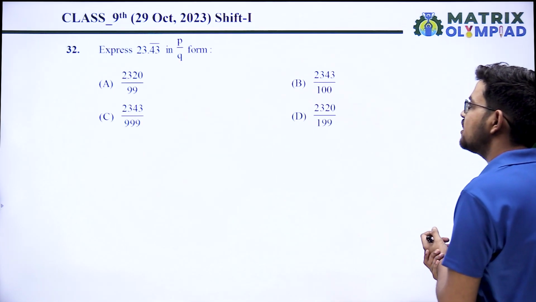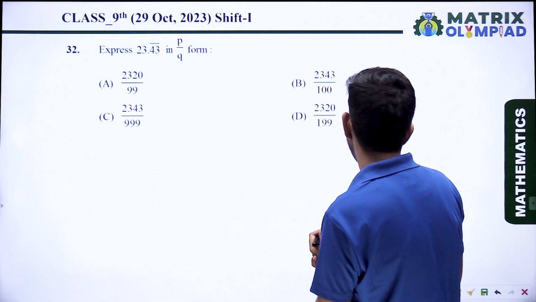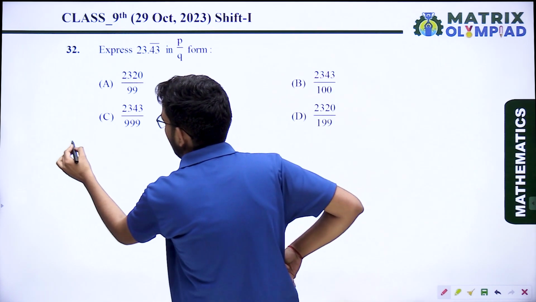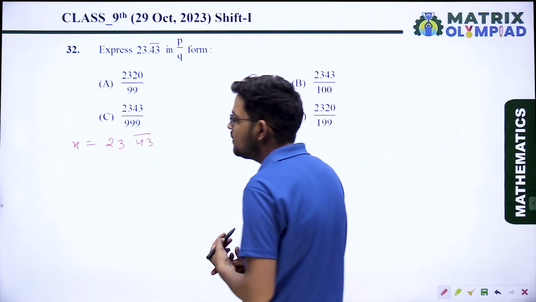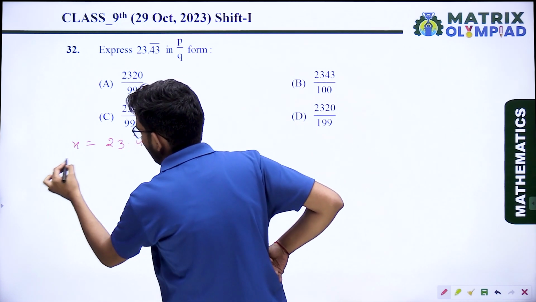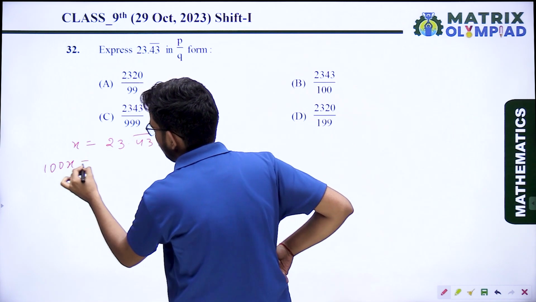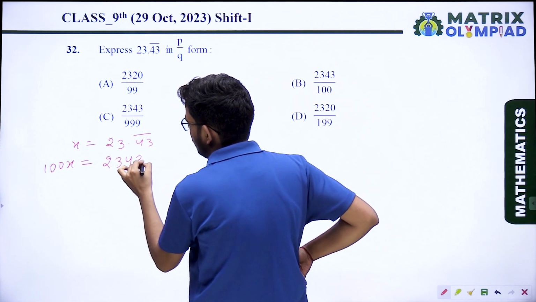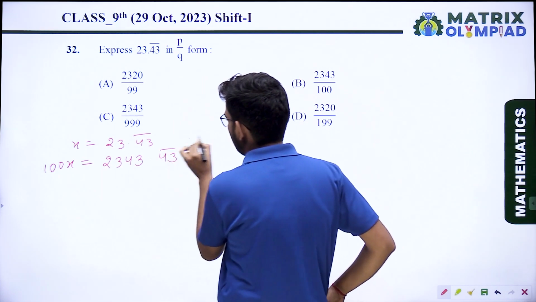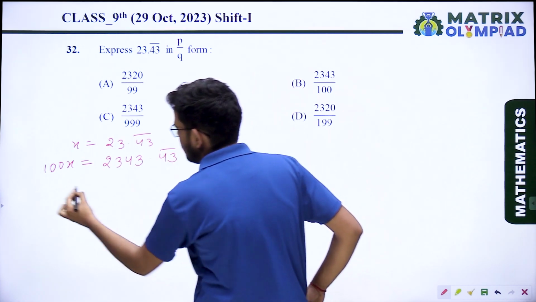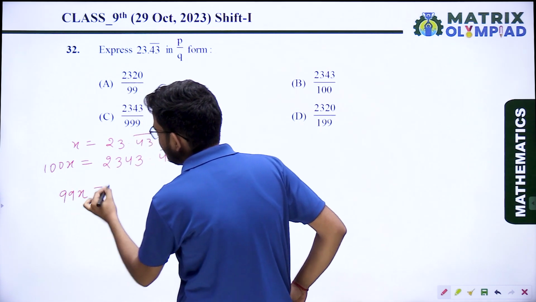Okay, next question, express 23.43 bar in P upon Q form. So x equal to 23.43 bar, we assumed. Now multiply x with 100, so it will be 100x equal to 2343.43 bar. Okay, now subtract equation 1 from equation 2, so it will be 99x